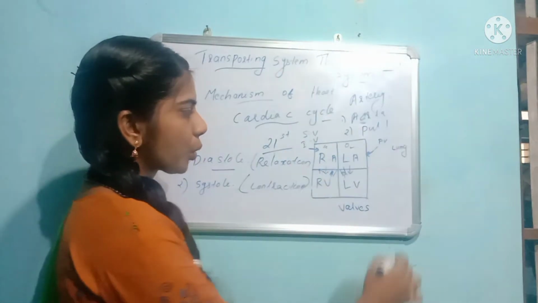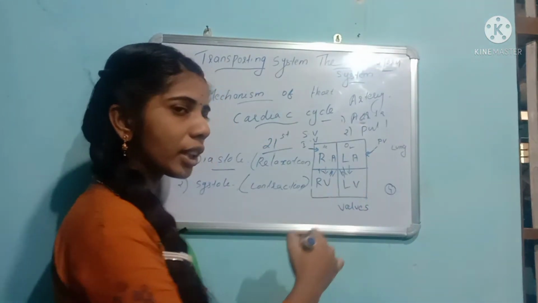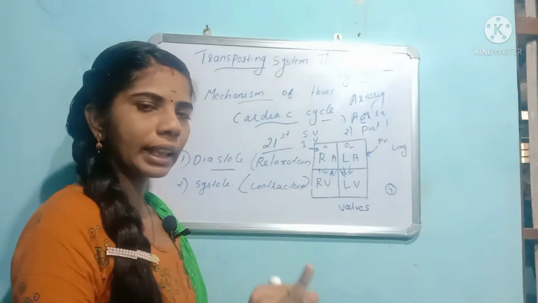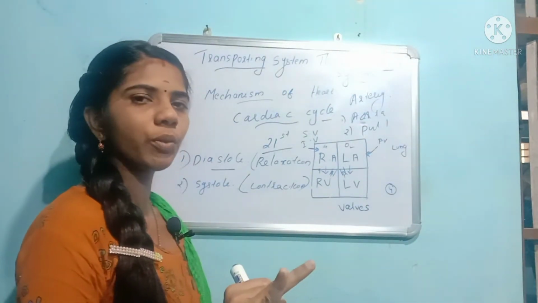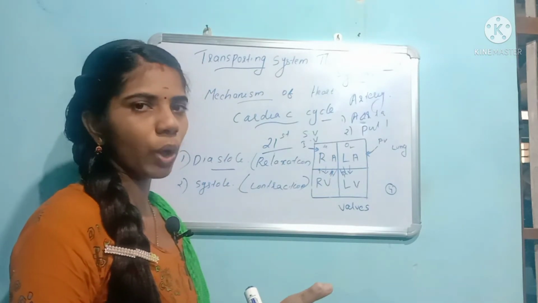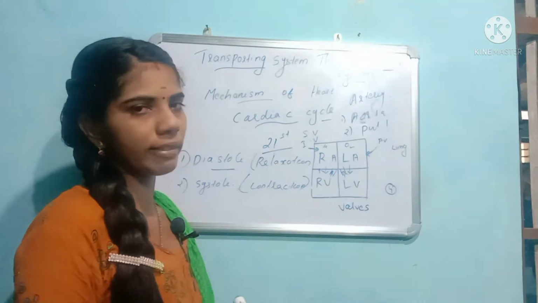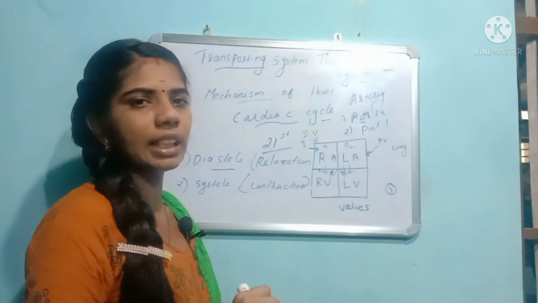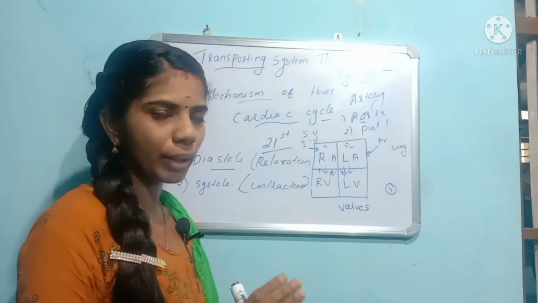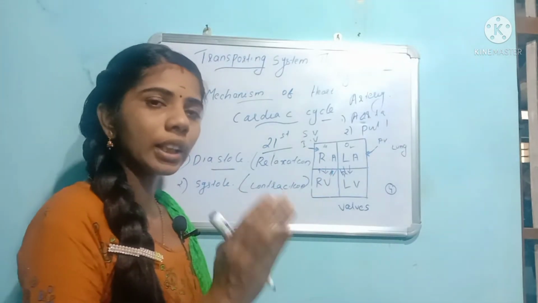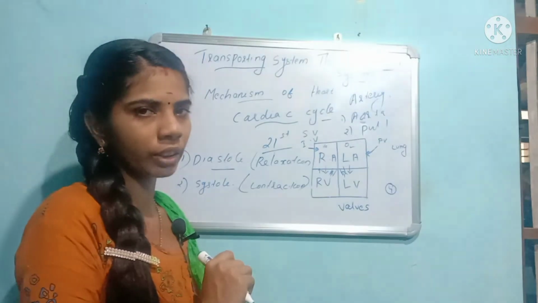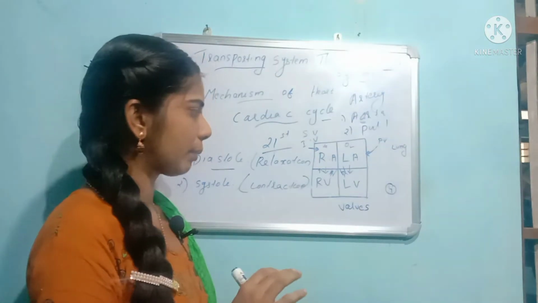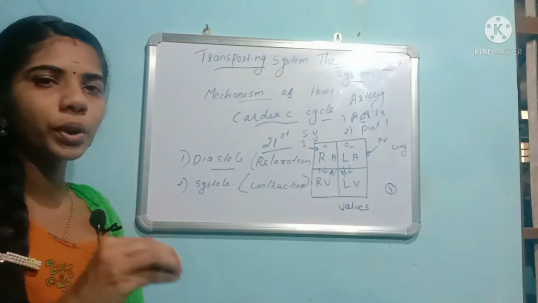Clear? I told you four valves are present. What are the four valves? The bicuspid valve, tricuspid valve, systemic (aortic) valve and pulmonary valve. These valves are present, and that is the reason the blood will not flow back. Correct? Okay.